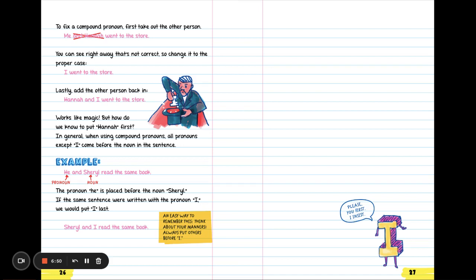In general, when using compound pronouns, all pronouns except I come before the noun in the sentence. For example, he and Cheryl read the same book. The pronoun he is placed before the noun Cheryl. If the same sentence were written with the pronoun I, we would put I last. Cheryl and I read the same book. An easy way to remember this is think about your manners. Always put others before I.